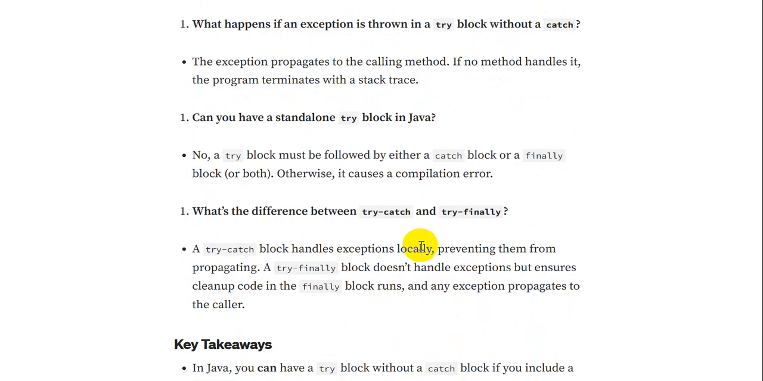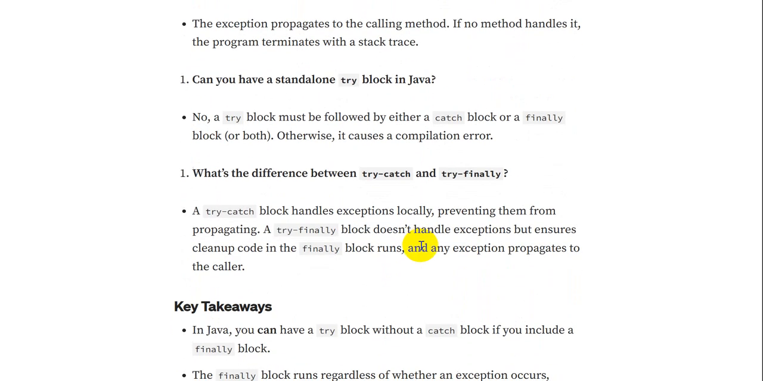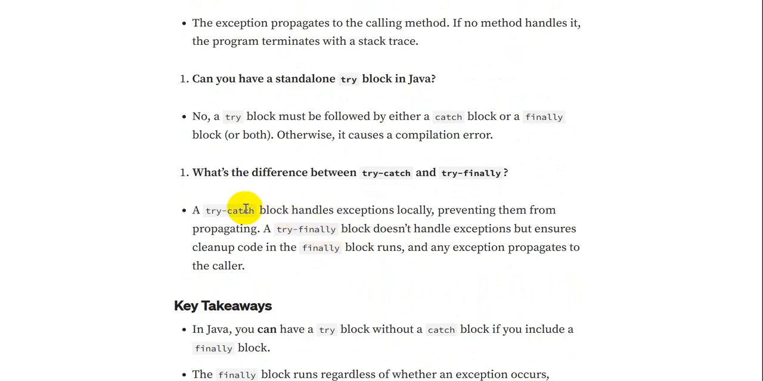Then there can be another question. What is the difference between try-catch and try-finally? The difference is that while using a try-catch block, it will handle the exception locally, preventing it from propagating. While working with the try-finally block, it doesn't handle the exception but ensures that the cleanup code in the finally block runs and any exception propagates to the caller.